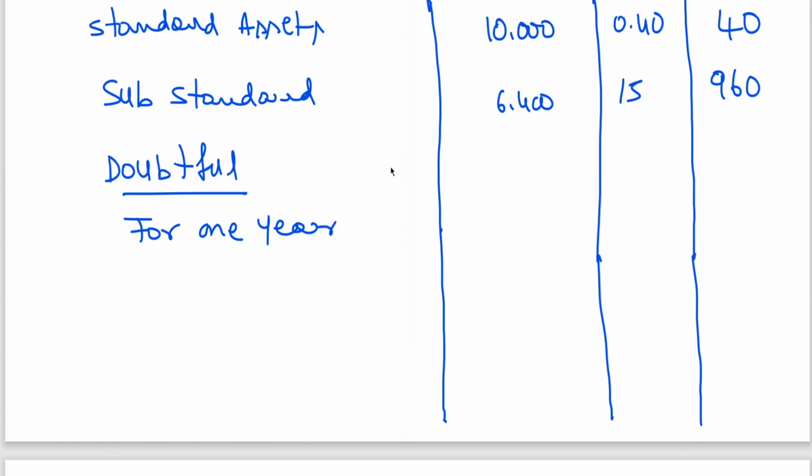Doubtful for 1 year, what is the amount we got? 3,200. What is the percentage? 25%. So 3,200 into 25% is coming to 800 lakhs. 800 lakhs, 1/4 of it. You have to create a provision, because you are not in a position to get it back.